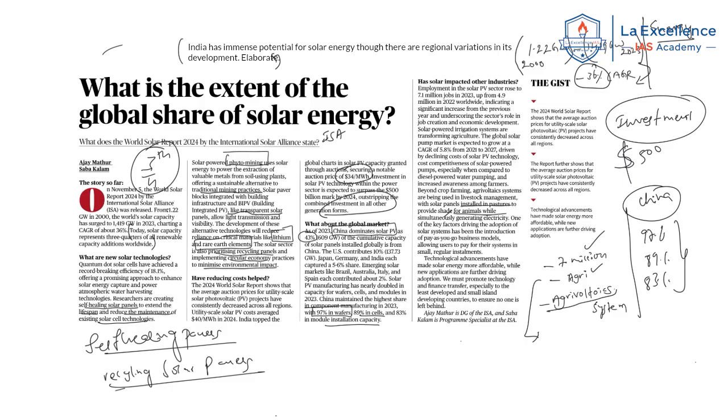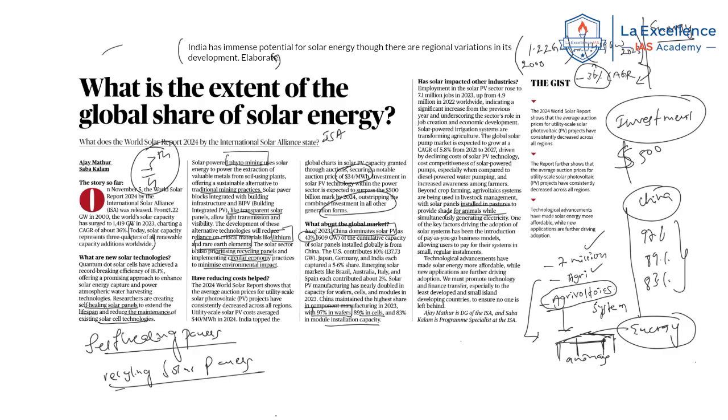Another important keyword mentioned is agrivoltaics, right? Remember this agrivoltaics. It means that in one way you are generating solar energy and also producing agricultural produce. How? In this article I mentioned one example: for livestock you are creating sheds and things like that. If you create photovoltaic sheds, it creates shade for the animals, and in the same way it generates energy. This is what is called agrivoltaics, in which simultaneously you are generating solar energy and also using your land for livestock. These are the things mentioned in this article.